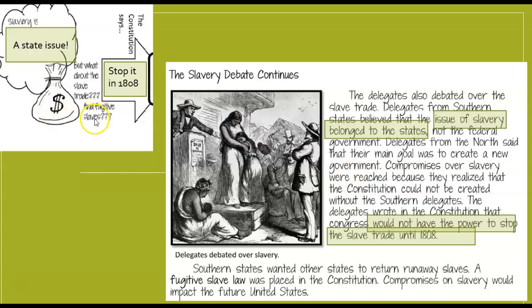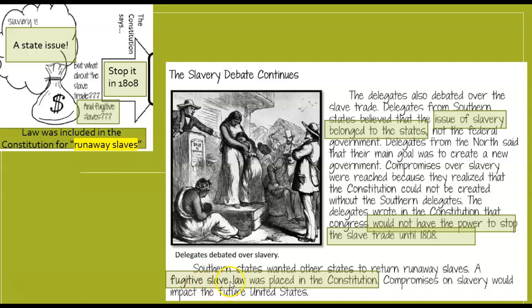And then the fugitive slaves. Now, fugitives are runaways. And in this last part, they talk about a fugitive slave law placed into the Constitution dealing with runaway slaves, meaning slave owners did have the right to go after and claim their property in other states. In class, we talked for several classes about Washington himself having a slave run away from him when he was president of the United States and living in Philadelphia. So it's an interesting story if you want to look out there for those stories about his runaway.